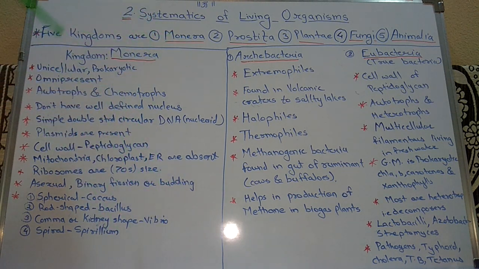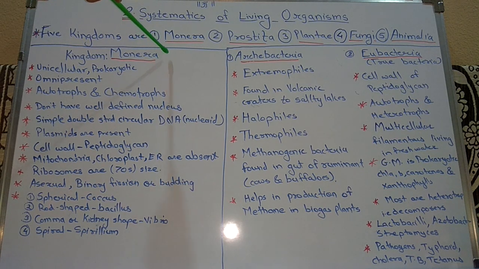Now this is all about kingdom Monera. These are the characters we have seen of kingdom Monera. Then we have to study kingdom Protista, kingdom Plantae, kingdom Fungi and kingdom Animalia in detail. Today we have studied the first kingdom of the five kingdom system, that is, kingdom Monera. Okay, thank you.